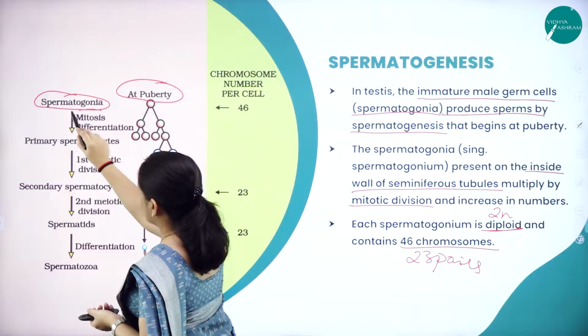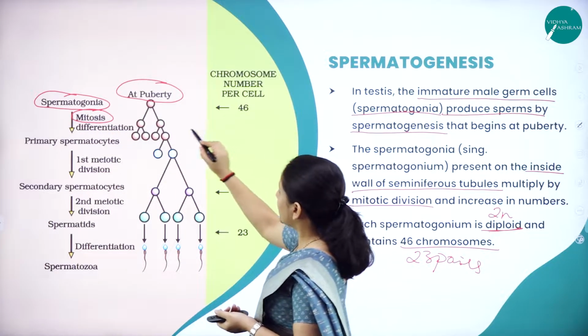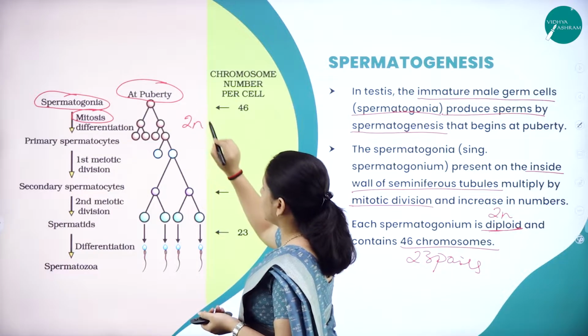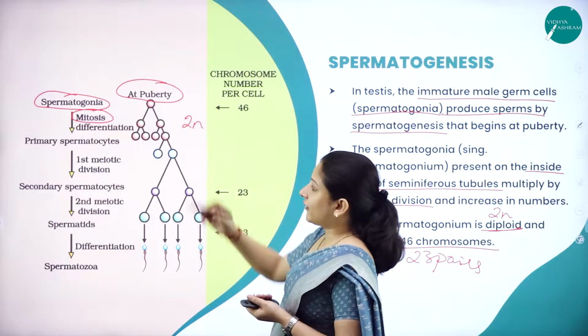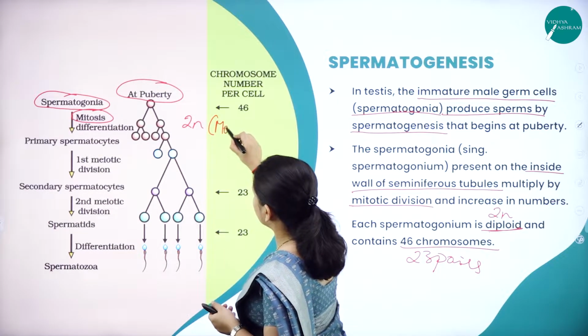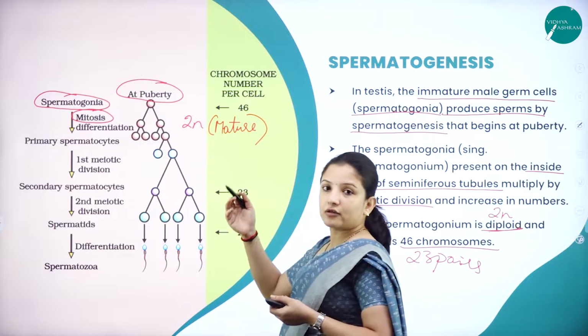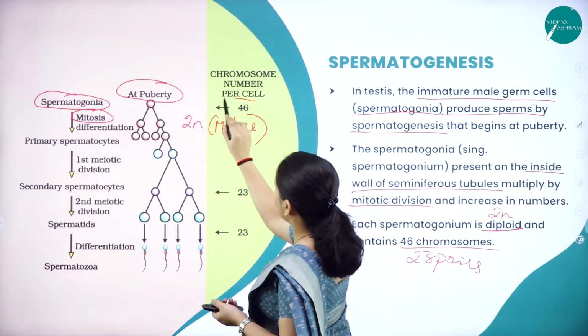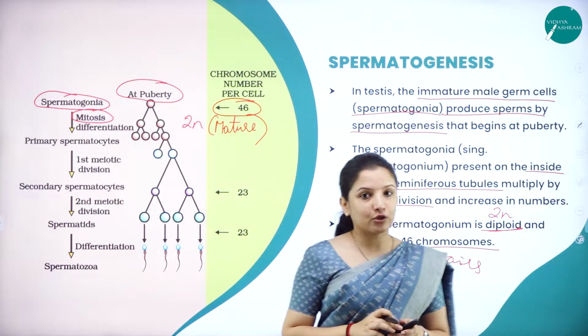Mitosis, which is equational division. Therefore the primary spermatocytes, that is after mitosis, are mature now, and because they have undergone mitotic division, they will have 46 chromosomes. So this is how the first step of division will take place.